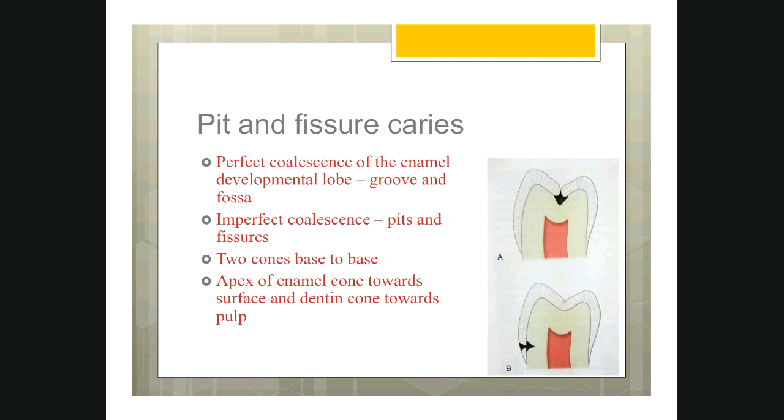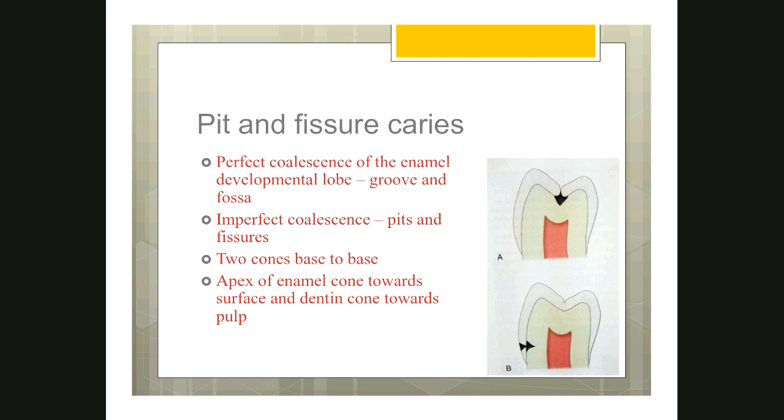There is no defect and no plaque accumulation, so there will not be any caries in future. Whereas the pits and fissures are caries prone areas. There are chances that these areas will be infected by dental caries. So these areas are our target areas, and that is the location where the caries starts. Now, having understood pit and fissure caries, let's see what the shape of the caries looks like.